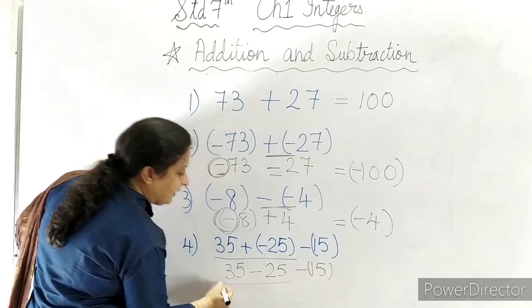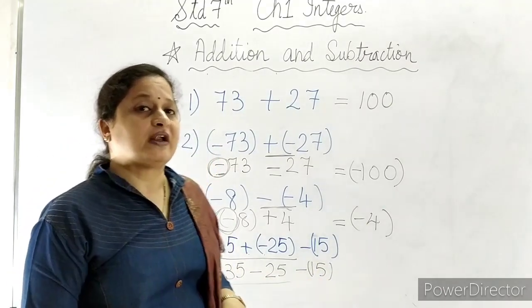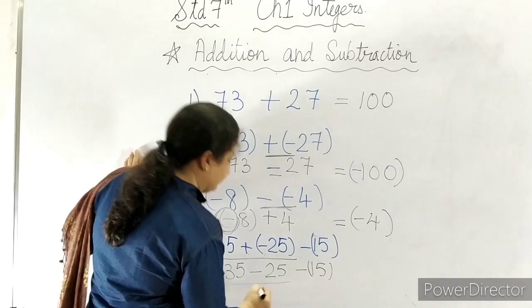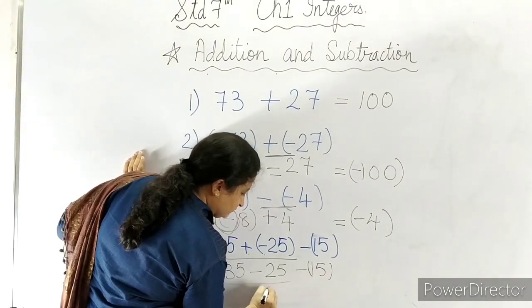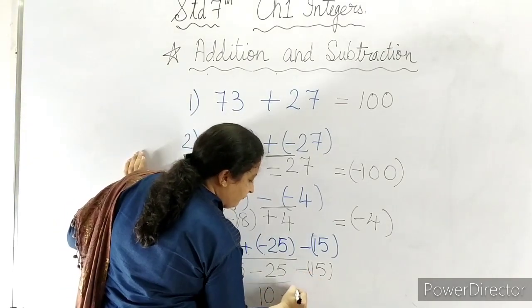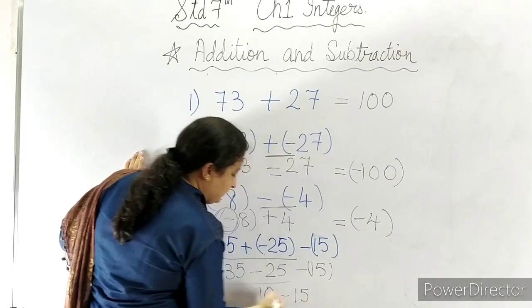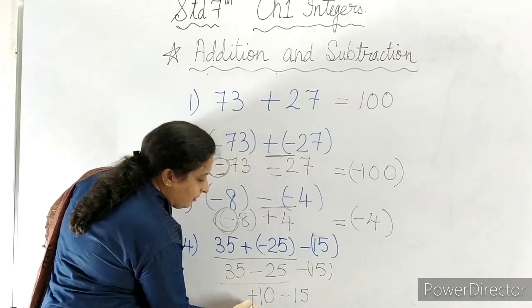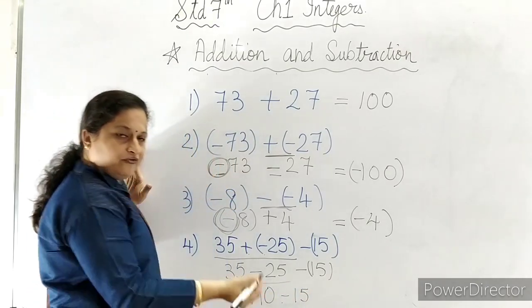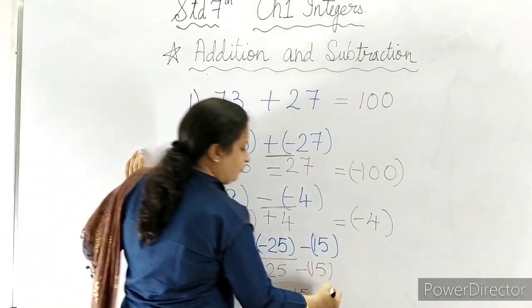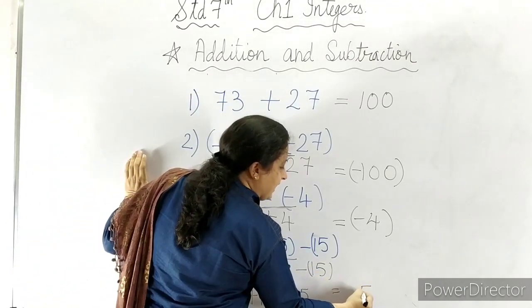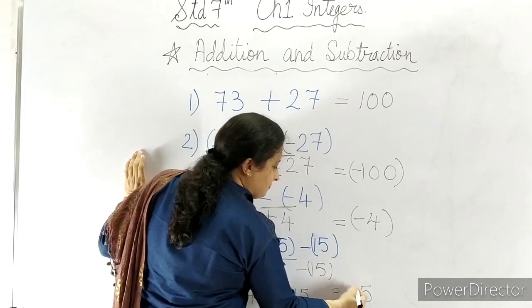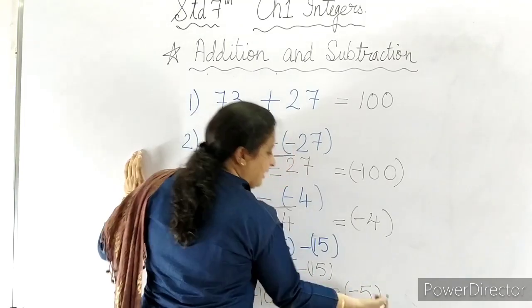Now we will calculate these two. 35 minus 25 comes to 10. 10 minus 15. Again this is a positive 10, so plus minus minus, 15 minus 5 is equal to 5, and sign of the bigger number. So -5 is your answer.